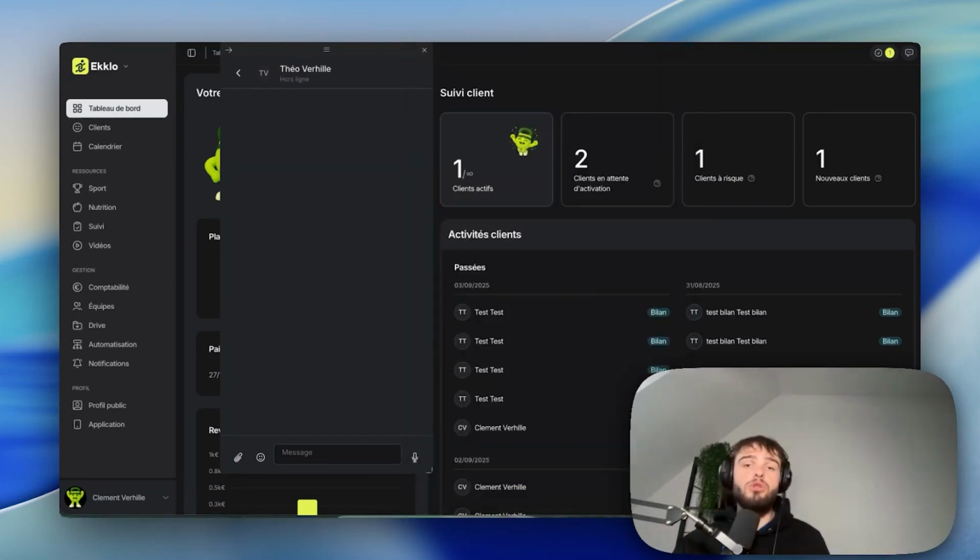And there you go. So now you know how to use messaging on Ekklo to communicate more easily with your clients. It's a super simple feature to use, but it's essential for your fitness coaching business. And if you want to understand the app even better, I recommend checking out the next video.